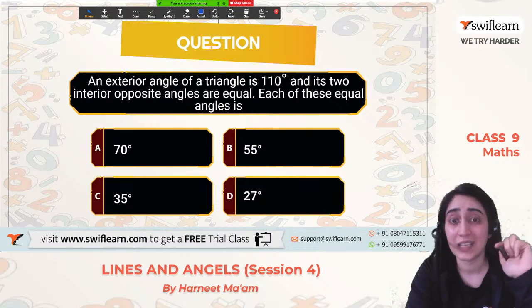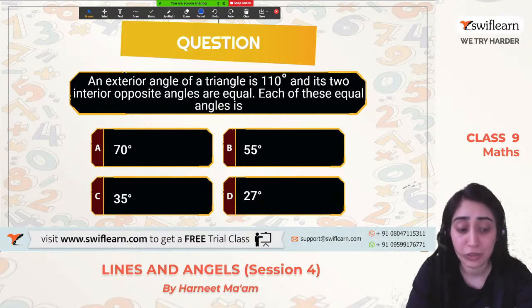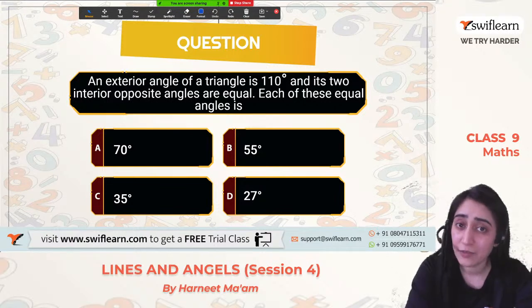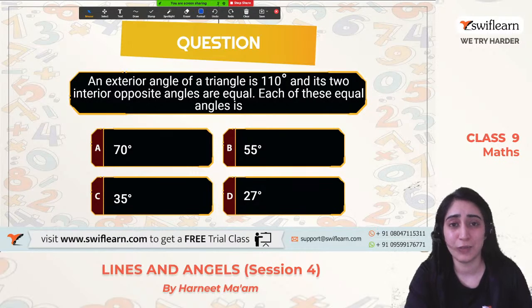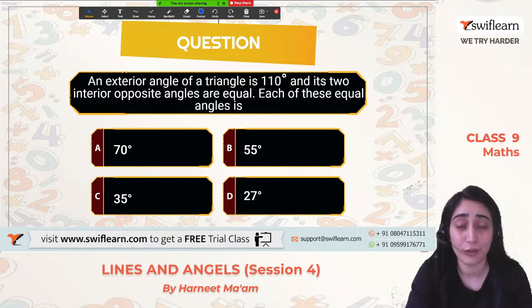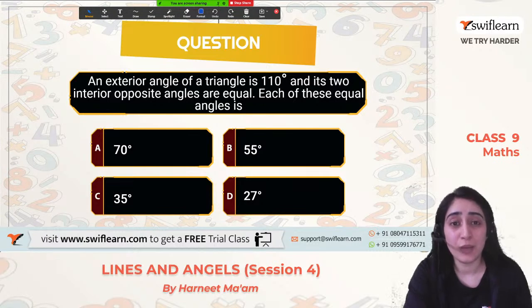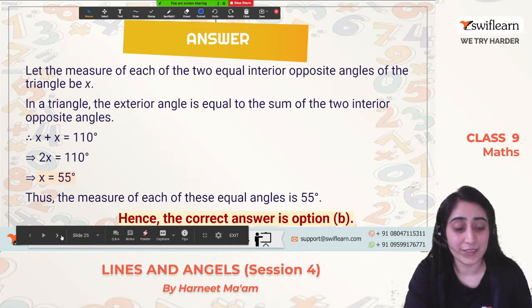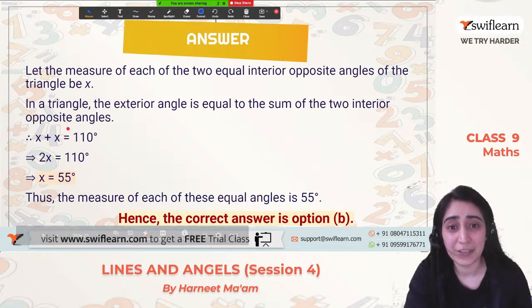Now those angles are equal. That means let's imagine that angle to be x, right? So x plus x will be equal to 110 degrees. So 2x is equal to 110 degrees. So what will be the value of x? Let's see who's giving me the answer now. I've already solved it. You just have to solve the equation. So x will be equal to 55 degrees.